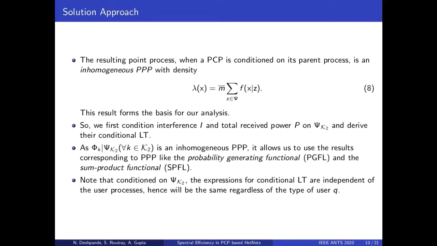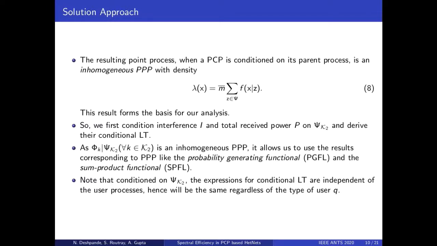The key insight that enables our analysis is the following result. The resulting point process, when a PCP is conditioned on its parent process, is an inhomogeneous PPP with density given by equation 8. The value of the density function at any x is given by m bar times the sum of conditional probability density f of x given z for all parent points z.